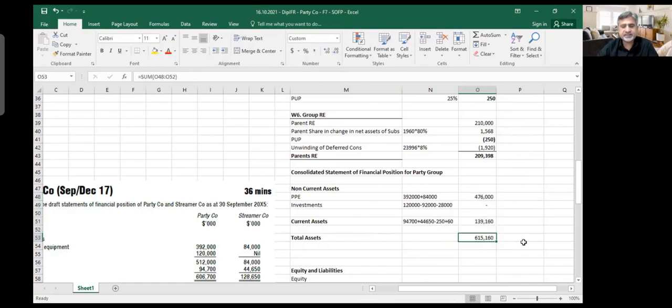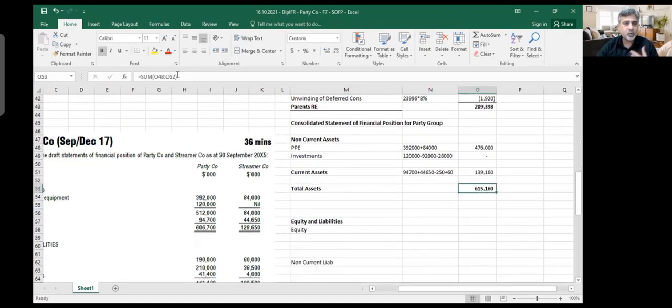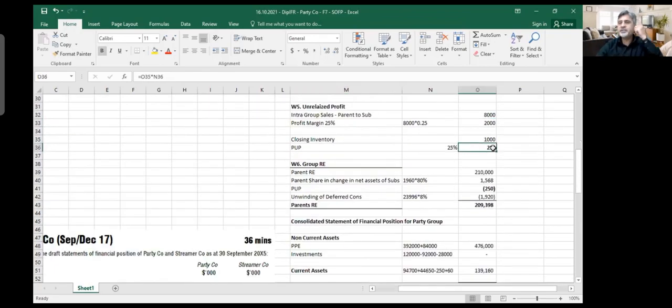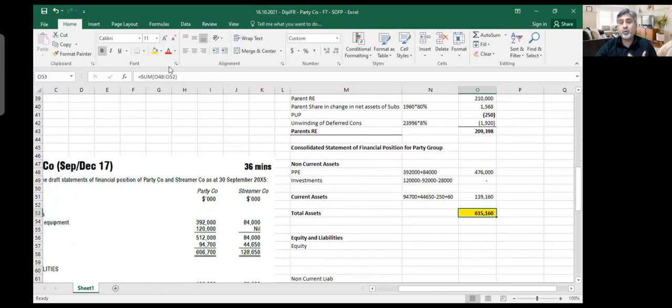Sometimes in an exam, your balance sheet's two sides do not become equal. Do not spend too much time making them equal, because it is possible that you might have some calculation or technical mistake. No need to worry, because whichever calculations are correct, you will get marks for them. So even if there's a difference in the balance sheet, I will not spend extra time on that. I will move on. If I can quickly find a number which looks very familiar, a number which I've used somewhere, I say, oh, I got it, this 250 was that. But if there's a number which I can't figure out where it is coming from, I'll just leave it and move on.